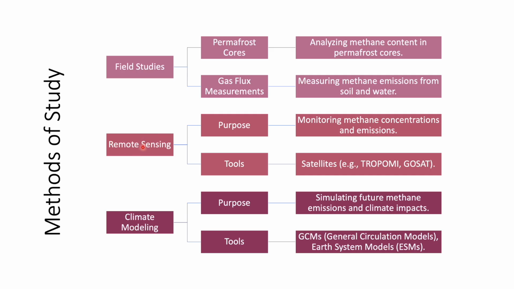The second one is remote sensing. So here satellites are generally used. Monitoring methane concentration and emissions is the very purpose of doing that. And how do we do that? Satellites are there. TROPOMI and GOSAT are some of the satellites which we can use for the analysis of methane concentrations and emissions in the Arctic region.